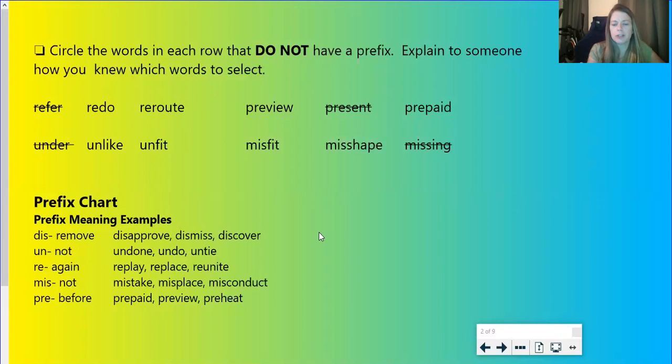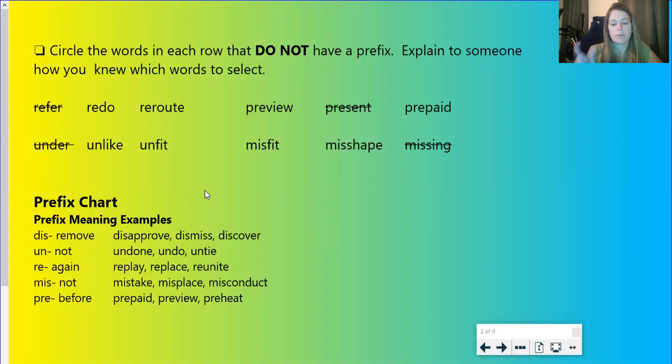Remember, for a word to be a word that has a prefix, it needs to have a standalone word without the prefix, meaning the prefix is added to a word that's already a word. The prefix can't just be added to a bunch of letters to make a word. It has to be added to a word that's a word by itself, and it makes a new meaning in a new word.